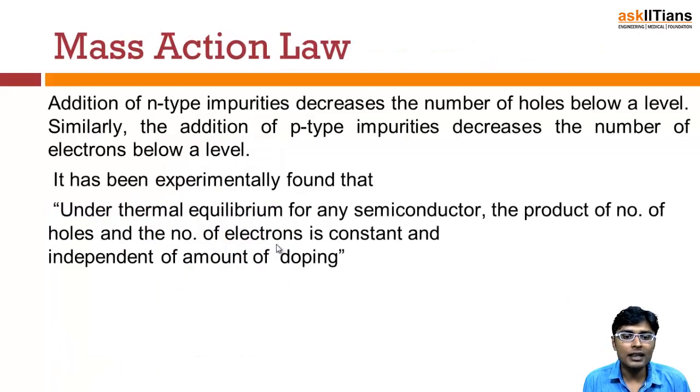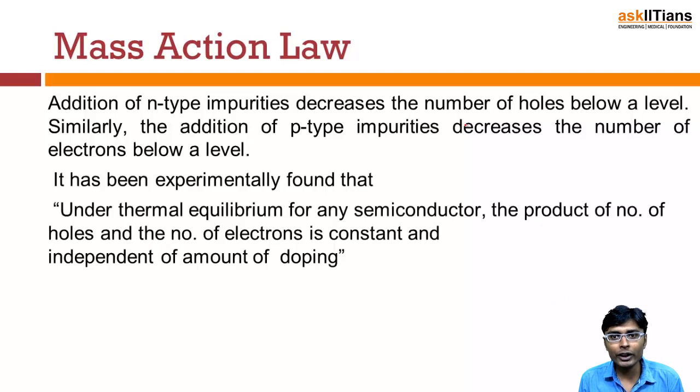Now let's see the mass action law. What is this mass action law for any semiconductor? Addition of n-type impurity decreases the number of holes below a level. When we add impurities and make a semiconductor n-type, that will decrease the number of holes. The decrease in the number of holes does not mean that the number of holes has decreased. This means the number of holes relative to the number of electrons, since we are adding donor type impurity, so we will have more electrons as compared to holes.